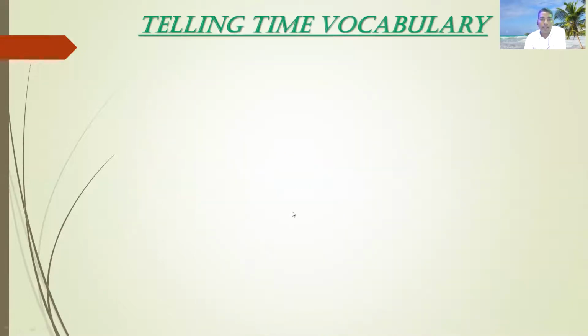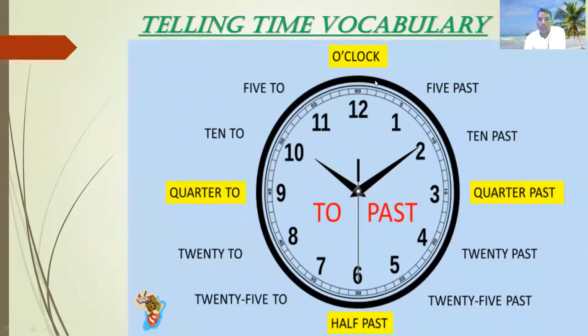You can see another slide telling the time vocabulary. In the vocabulary, you can see the same as I just told you. If you have the 12, you can see here o'clock, and if you cross 12 until 1, you have 5 minutes, 10 minutes, 15, 20 minutes, 25, 30, 35, 40, 45, 50, 55, and 60 minutes. 60 minutes means 1 hour. You can see 5 past, 10 past, quarter past. If you have 15 minutes, it means quarter past. But if you have the left hand side, it means quarter to. Half past, I already showed you.